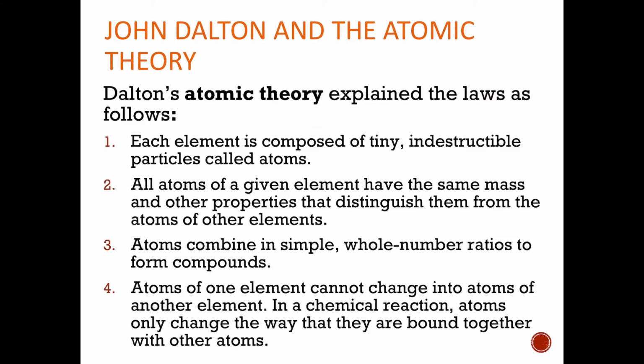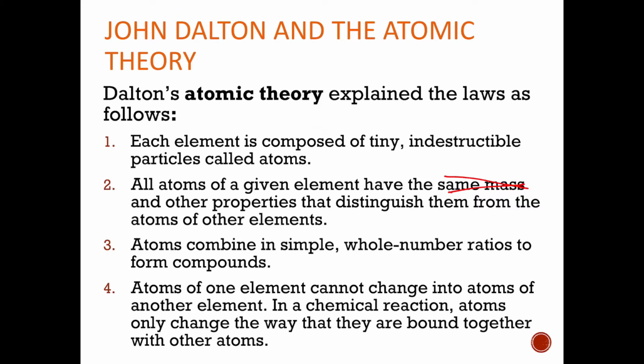The second one is that all atoms of a given element have the same mass and other properties that distinguish them from atoms of other elements. So this one, number 2, is not quite true. We'll look later in the lecture at how not all atoms of a given element have the same mass. All atoms of a given element have the same number of protons, and that will distinguish them from other elements, but they don't all have the same mass. It provided a really good starting point, but this one, number 2, not true.